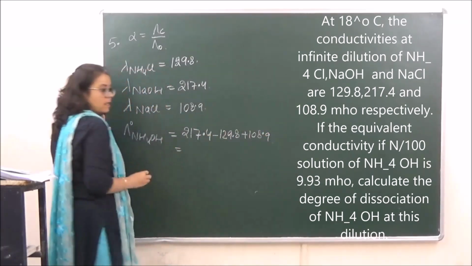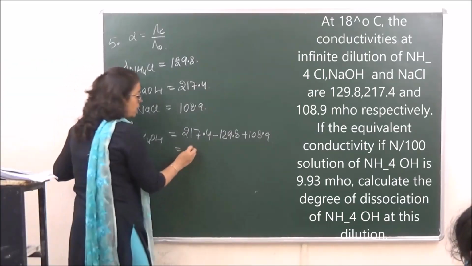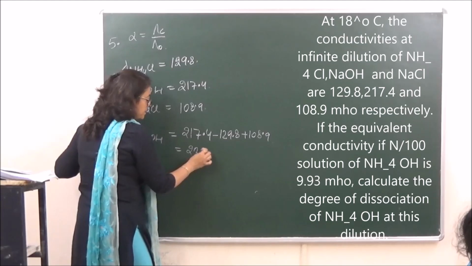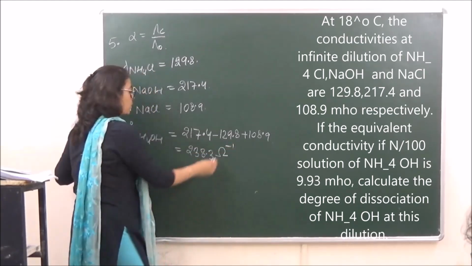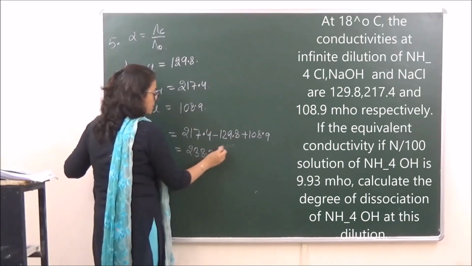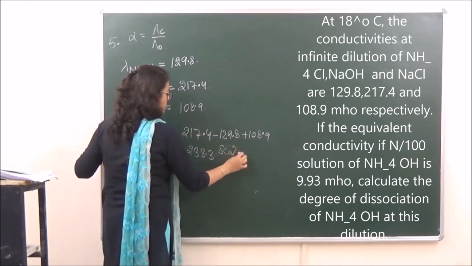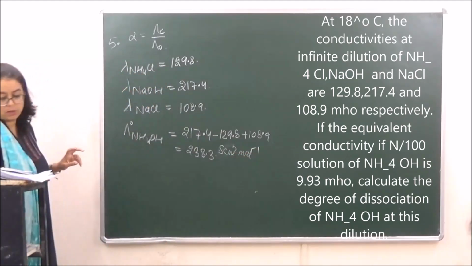Got it? The lambda over here is coming to 238.3 Siemens centimeter square per mole.